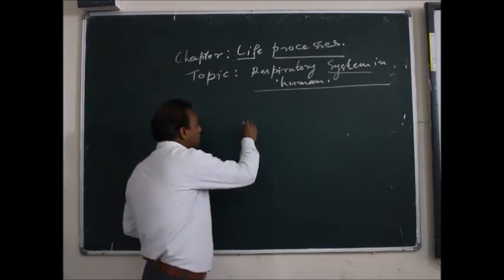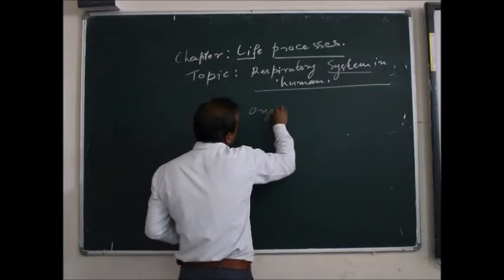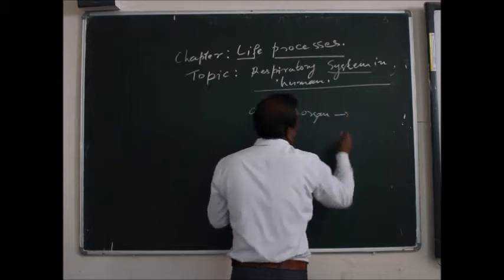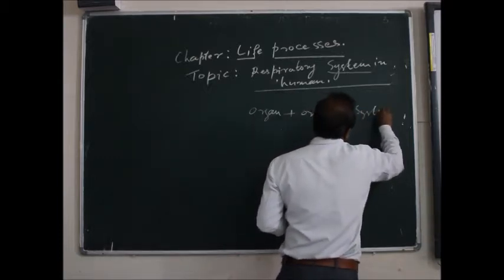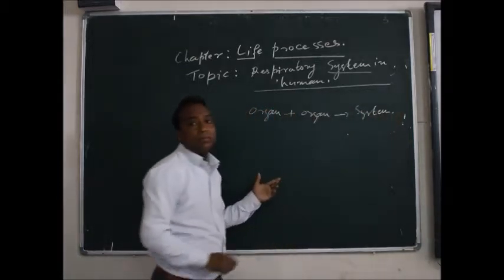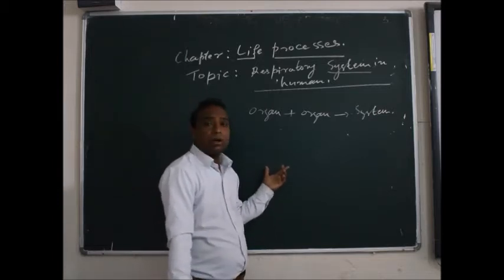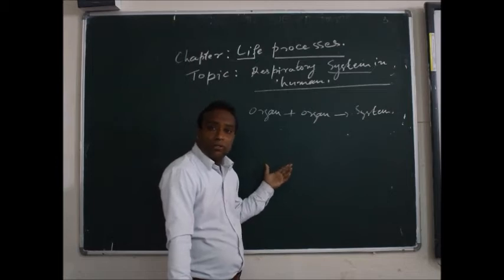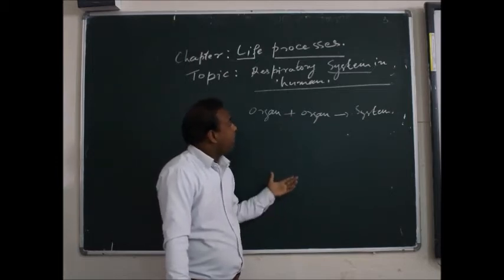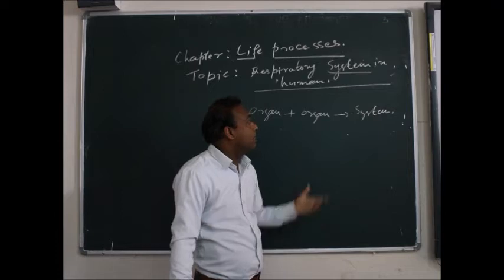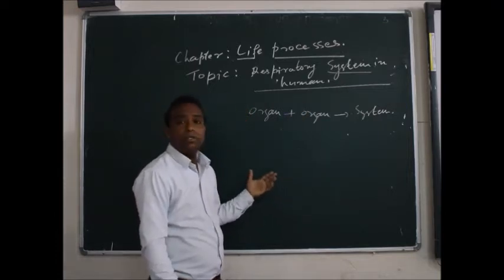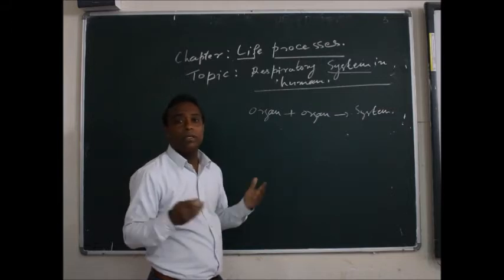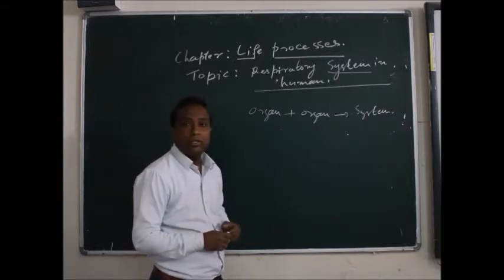You know that the different organs combine, and they form what? A system. Like we have so many systems in our body, like the digestive system and the nervous system. In the same way, we have a respiratory system, which is especially for breathing purposes. How breathing takes place, we will also learn in this topic.